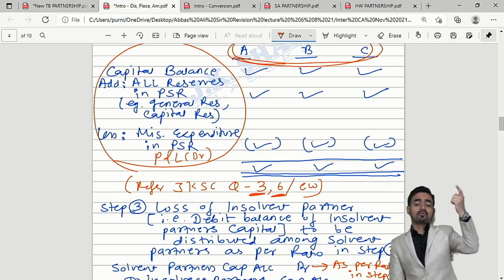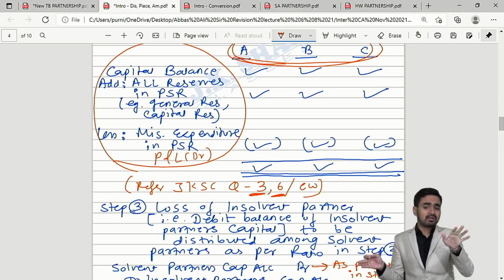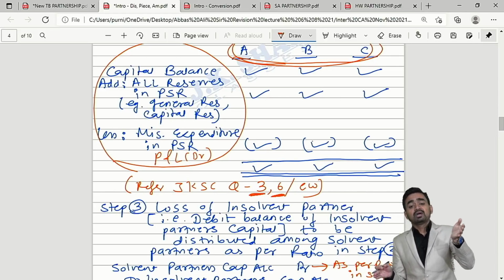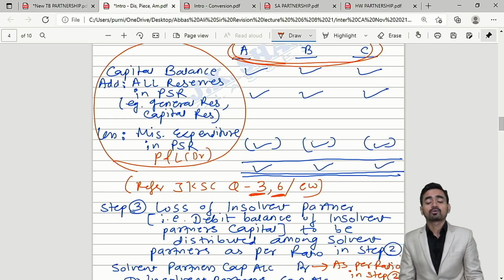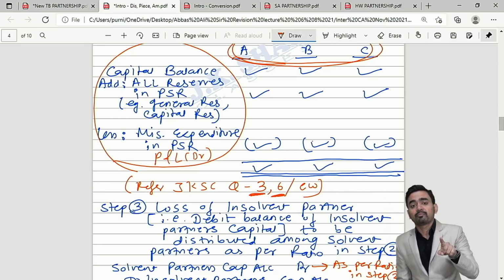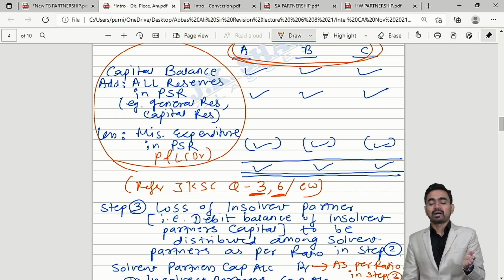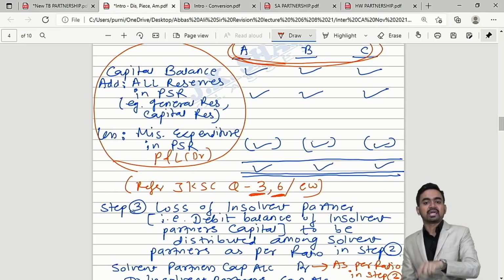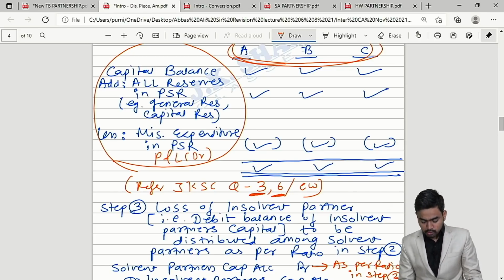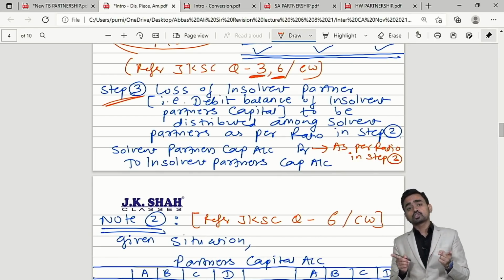Okay. So step number 1 is what? Solvent partners, whether debit balance or credit balance, irrelevant factor, they will bring their share if there is realization loss. Step number 2, find out the capital ratio of solvent partners having credit balance. If any solvent partner has a debit balance in the partner's capital, you will not consider that partner for this capital ratio. Okay. Last, step number 3 is what? The loss of insolvent partner.